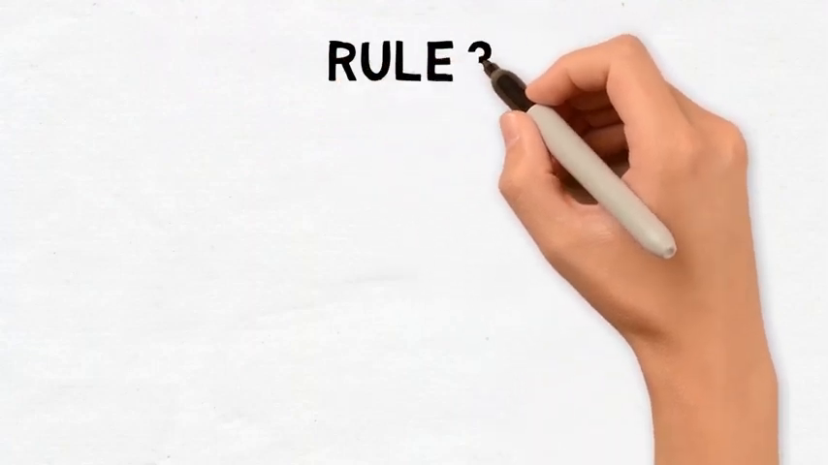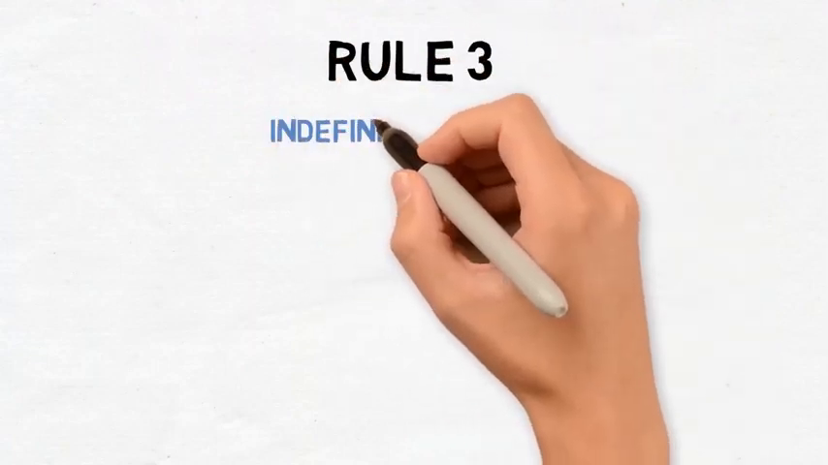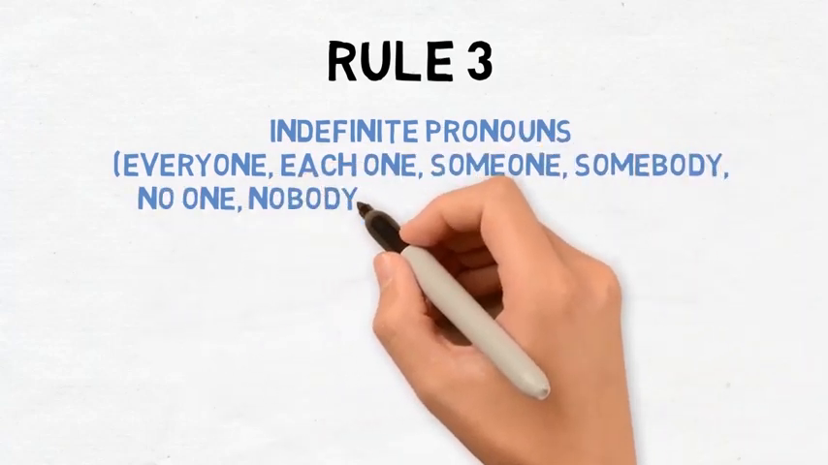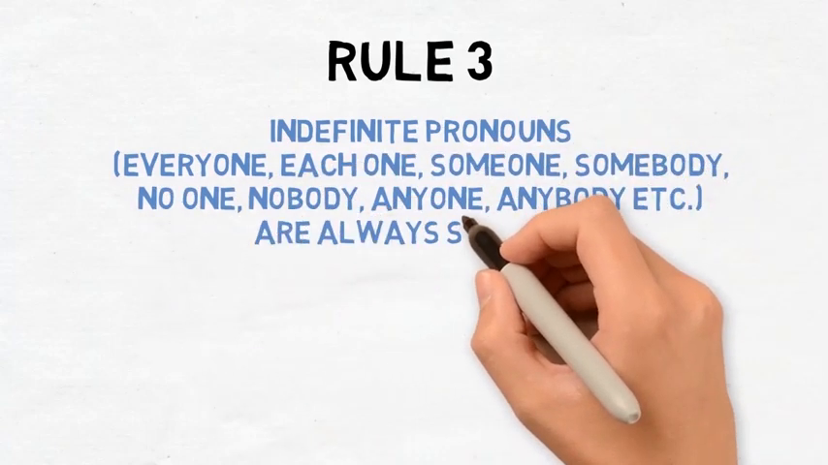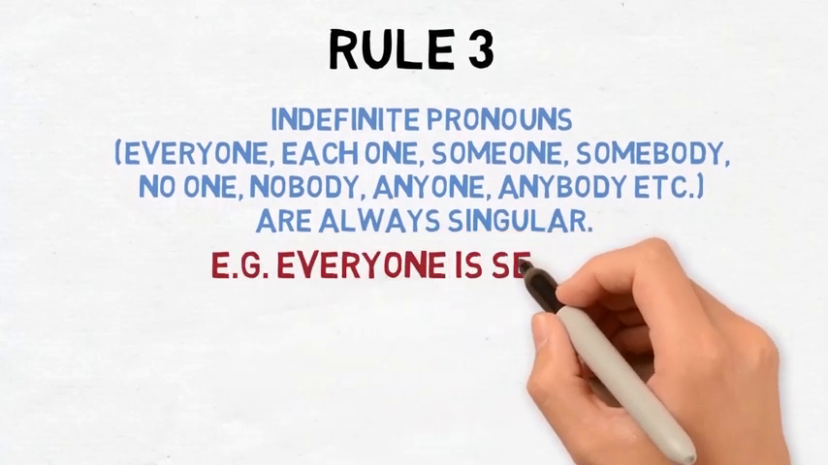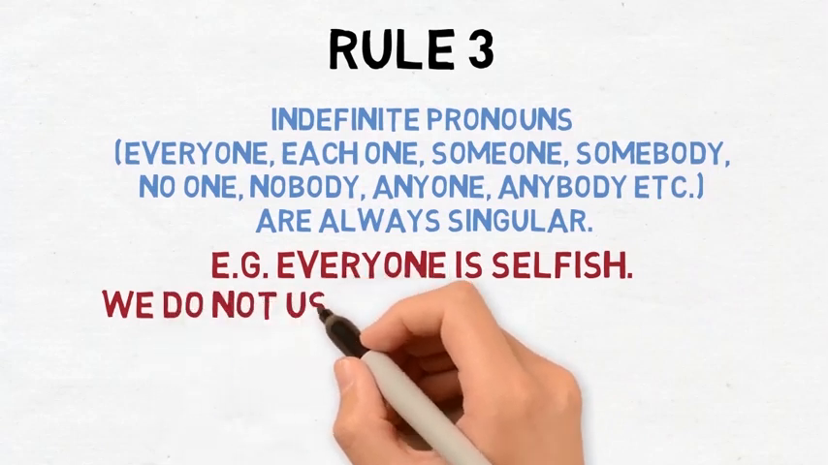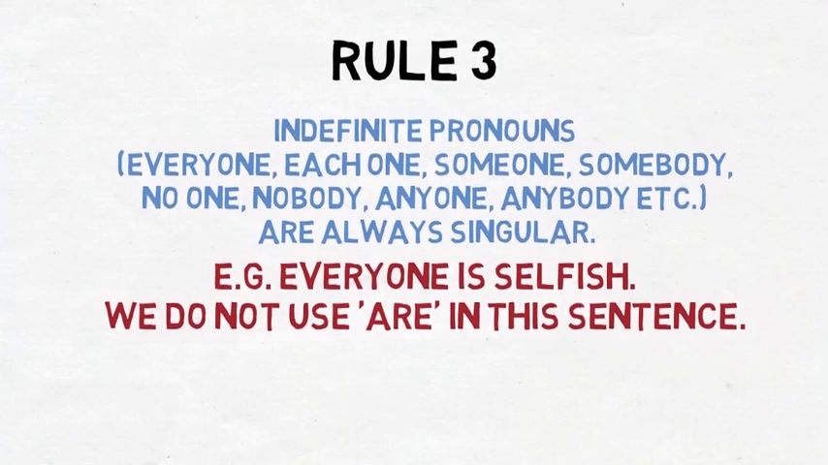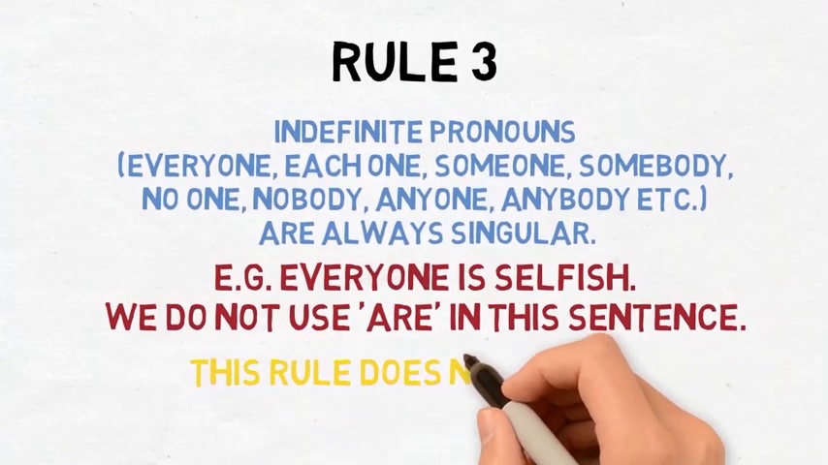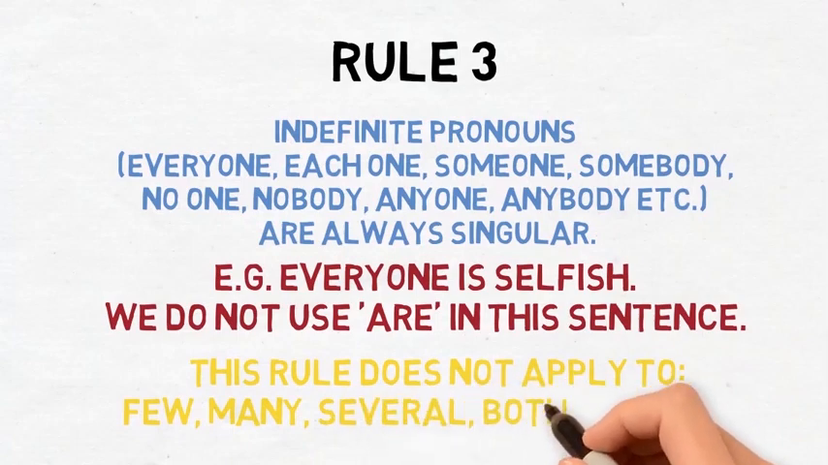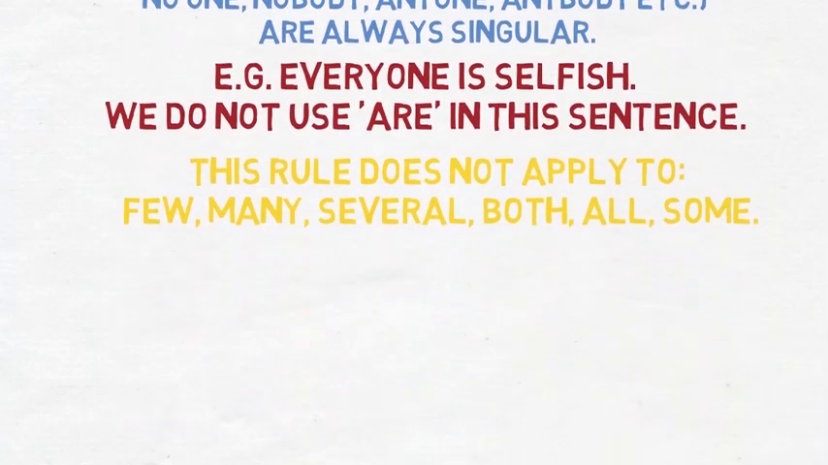Next rule says indefinite pronouns like everyone, each one, someone, somebody, no one, nobody, anyone, anybody, they're always taken as singular. For example, everyone is selfish. We will not take are here, we'll take is, as one is already mentioned in everyone, someone, each one. But this rule does not apply to indefinite pronouns like few, many, several, both, all, some, etc.